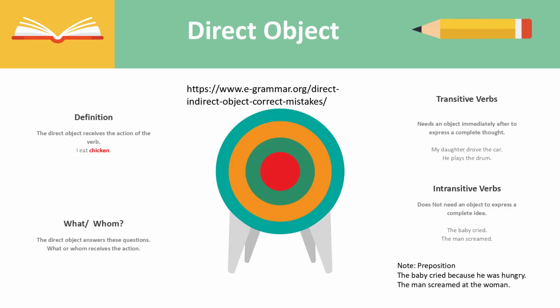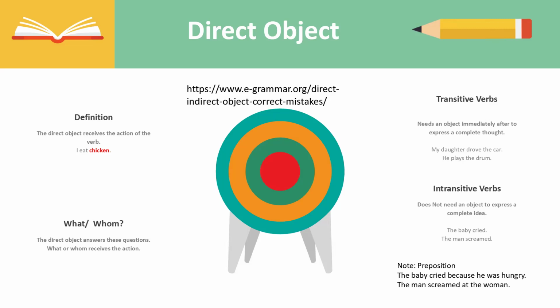There are certain verbs that we have to take into consideration when we talk about the direct object. These verbs are transitive or intransitive verbs. What's the difference? Transitive verbs always need an object immediately after to express a complete idea. So that means there is something that is receiving the action after.